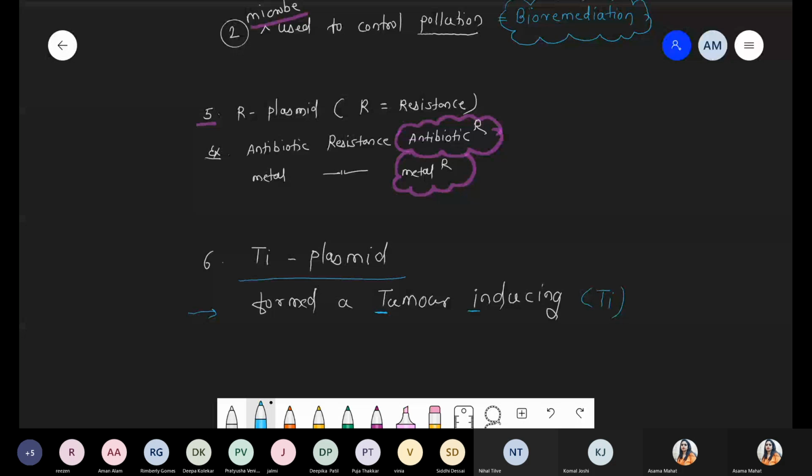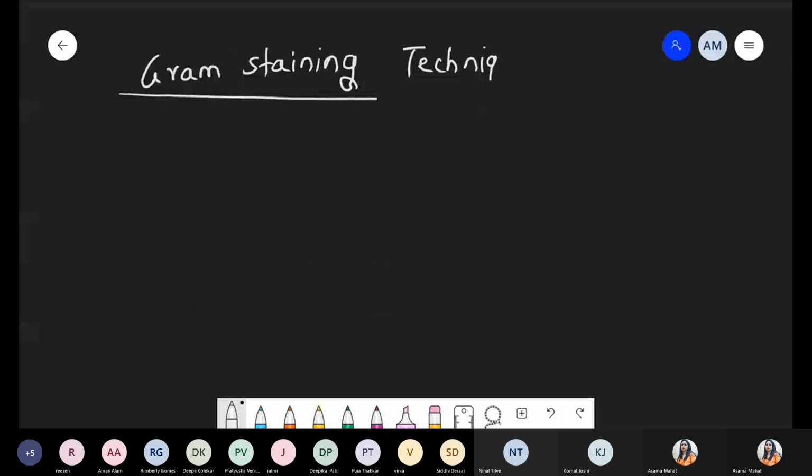Gram is basically the name of a scientist, who first identified that bacteria are divided into two categories, gram positive or gram negative.